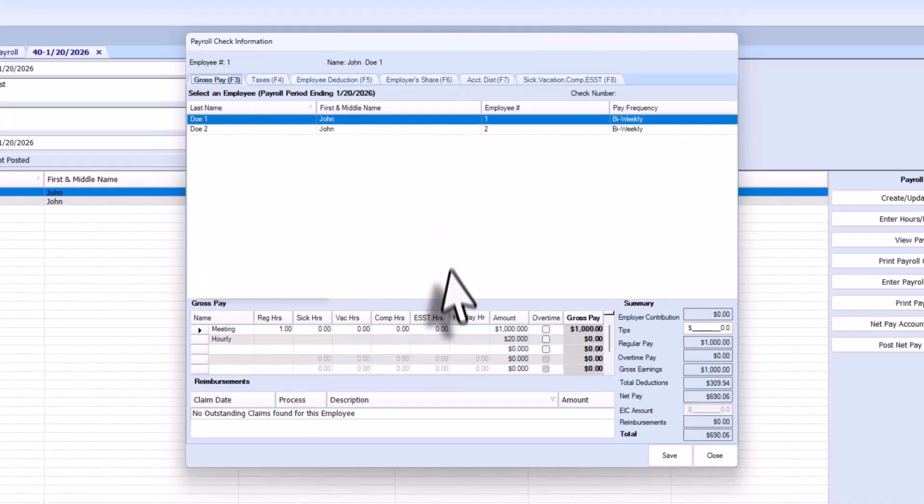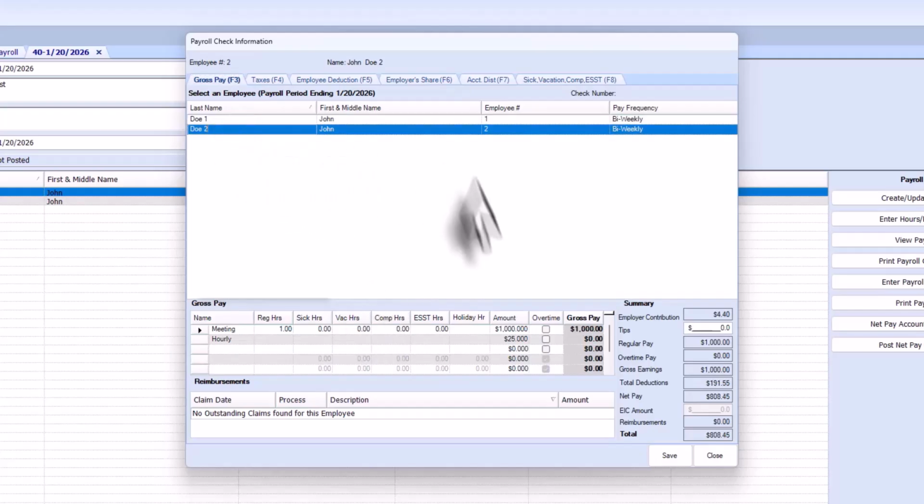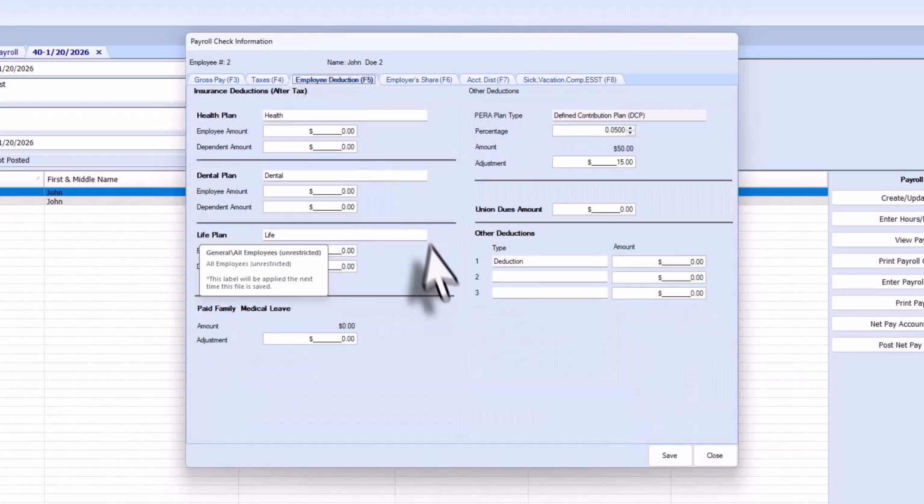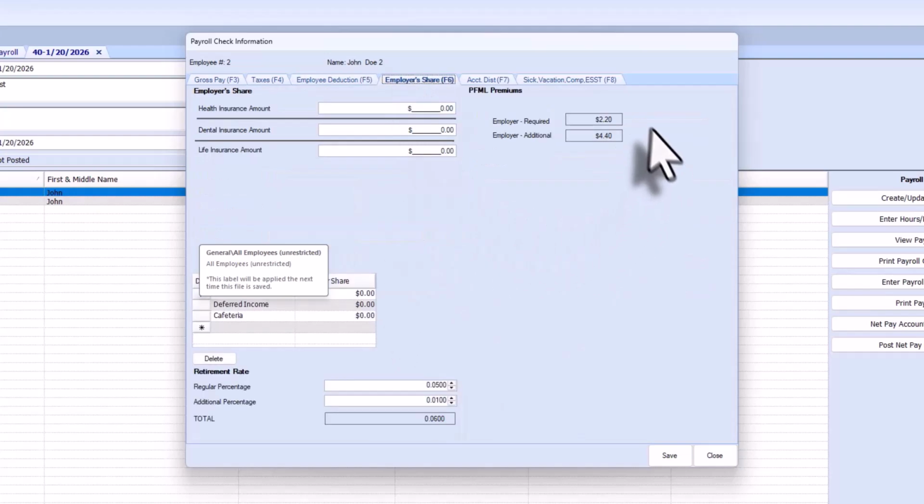If we go to employee number 2 and we look at the employee deduction, again, nothing is being withheld because the employer is paying 100%, so no deduction for this employee. But when we look at the employer share, the required amount is now the $220 because they are getting a reduction off the required amount. And the additional amount that the employer is paying for the employee, again, is the $4.40. Same as when they were in a normal employer size.